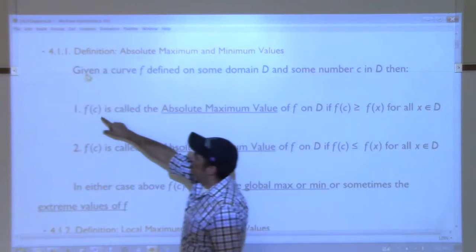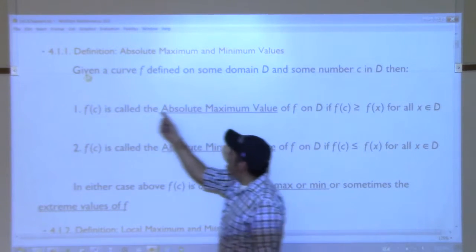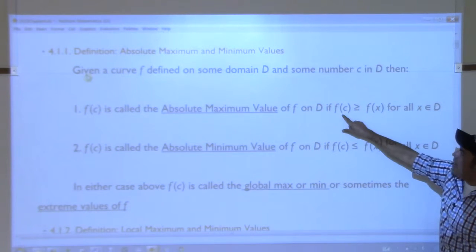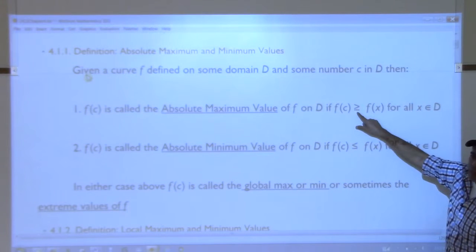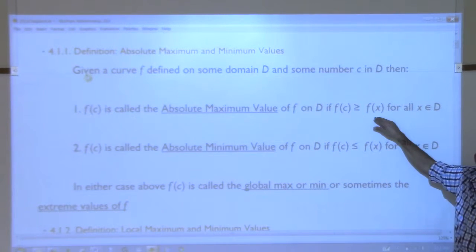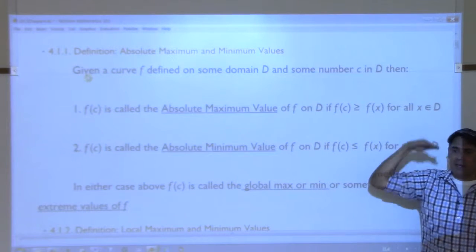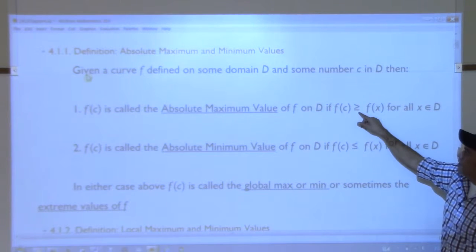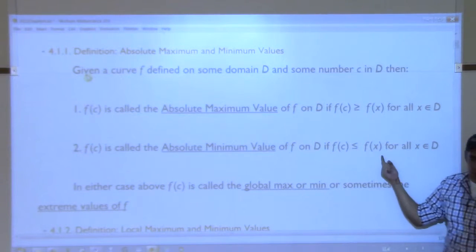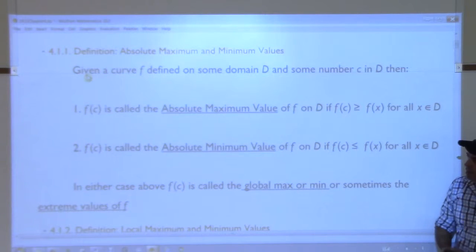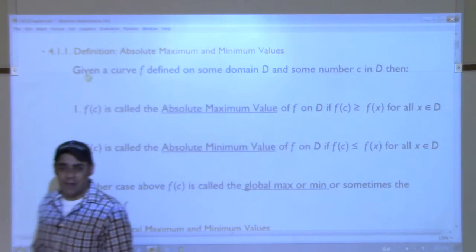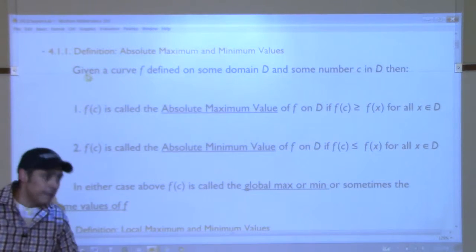f of c, the function at some value c, is called the absolute maximum of f on the domain if that value of the function is bigger than or equal to every other value of the function. This just says, look, this has to be bigger than every other value on the function, or equal to. And then the minimum is the opposite. It has to be smaller than or equal to every other value on the function. In either case, we call it global min, global max. These are also sometimes called the extreme values of the function. The extreme top, extreme bottom, right?